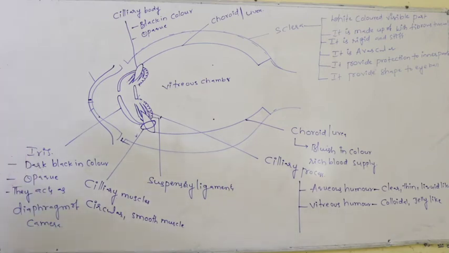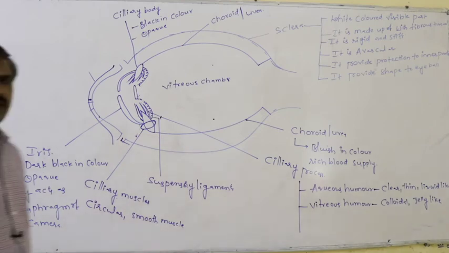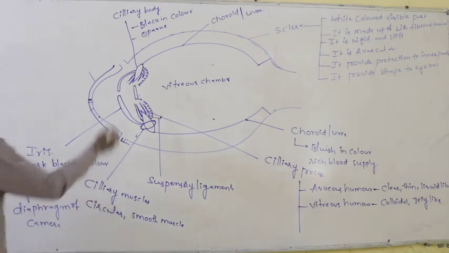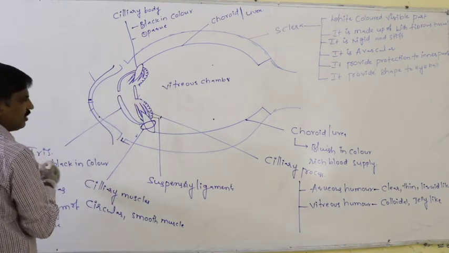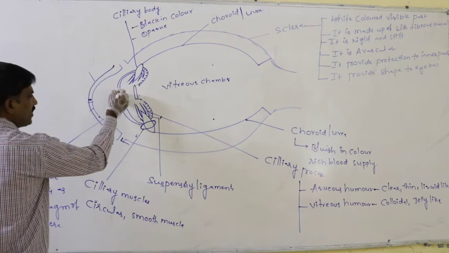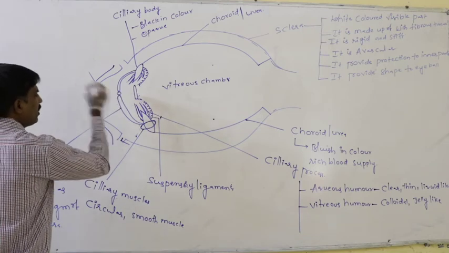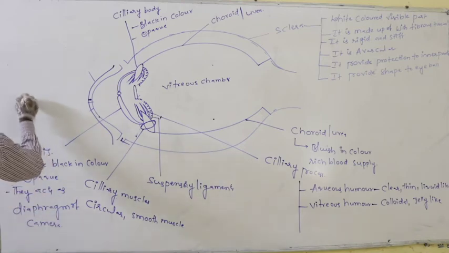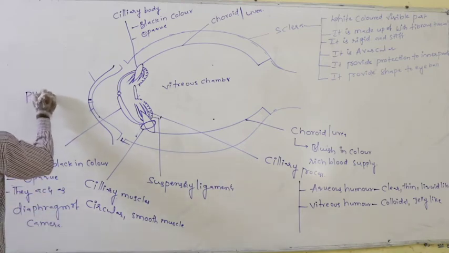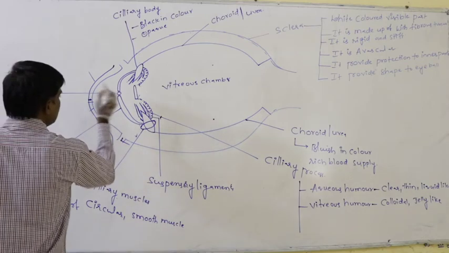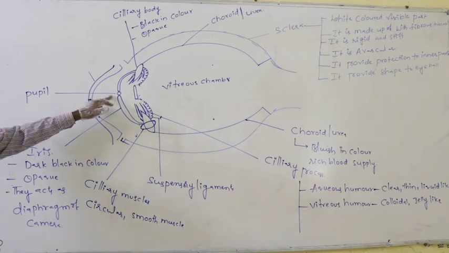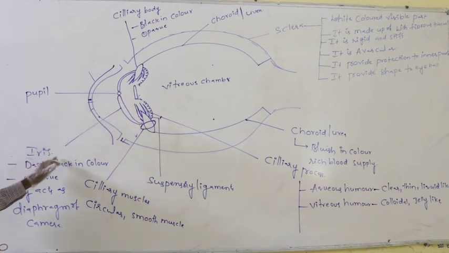Definitely this iris is comparable with the diaphragm of a camera, because between the two sides of the iris, whatever opening is present, that is said to be the pupil. The size of the pupil always depends upon the position of the two sides of the iris.